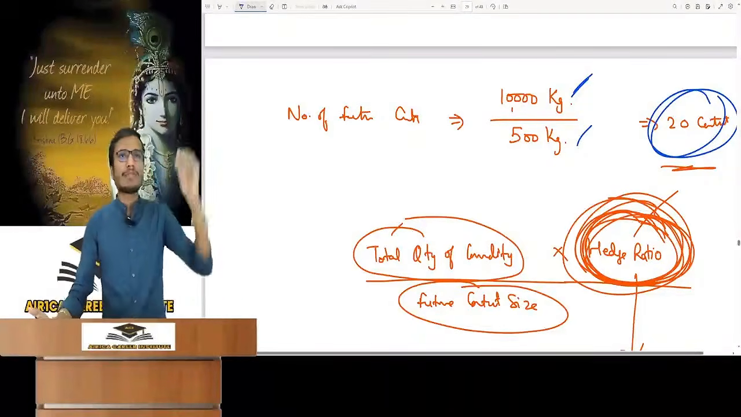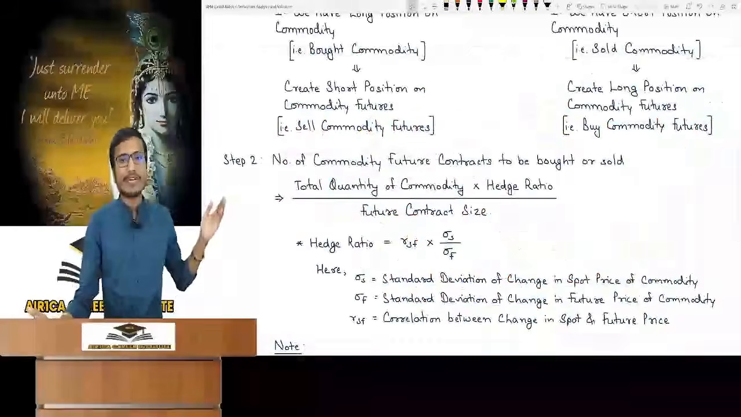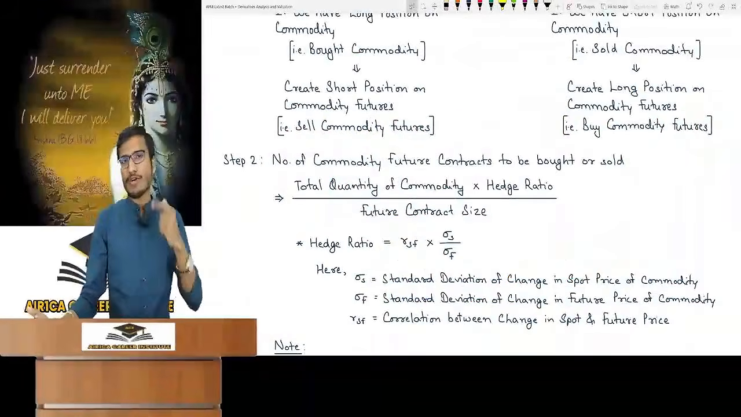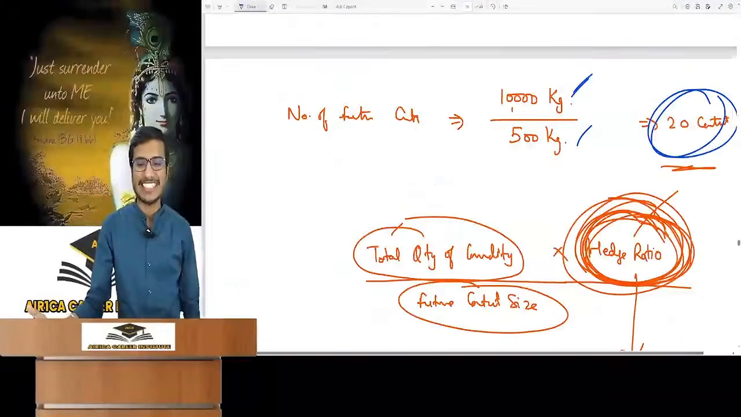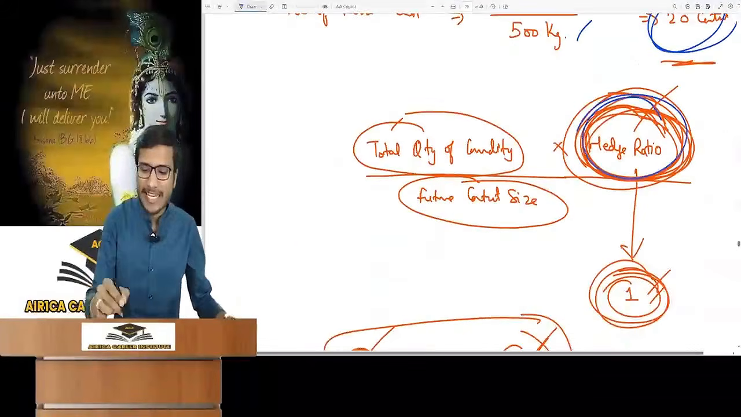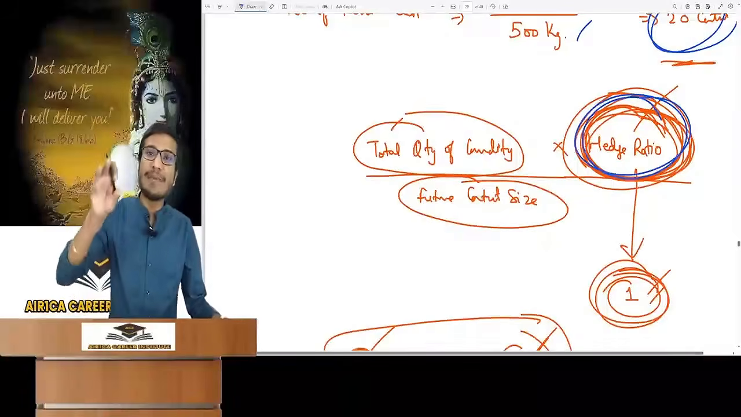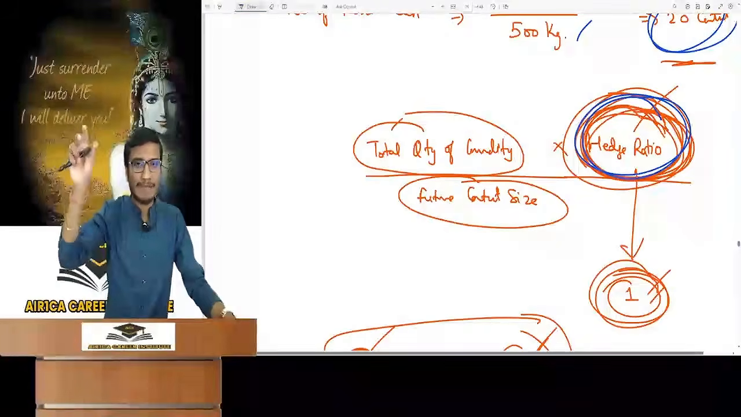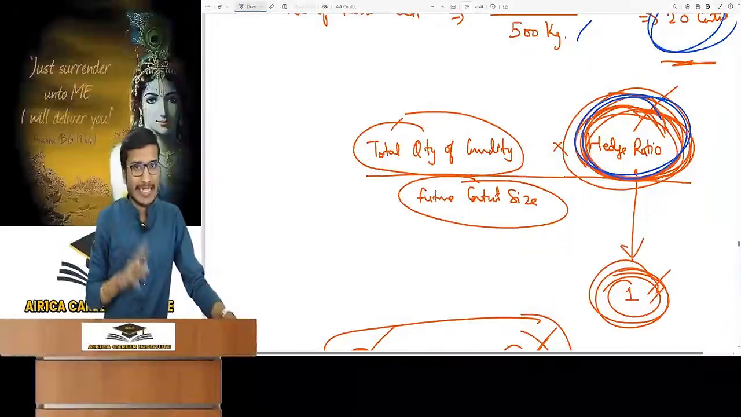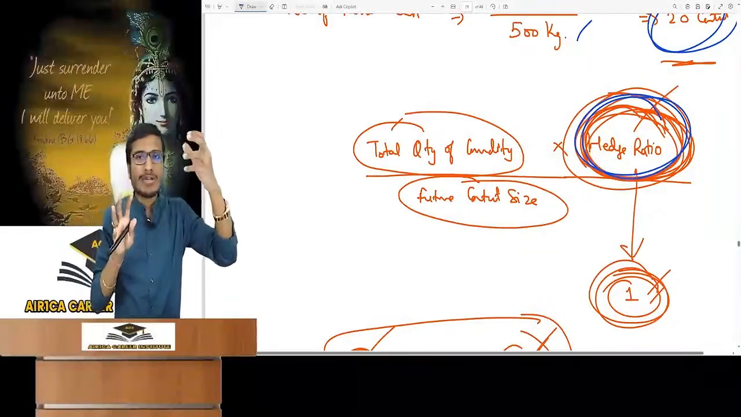See here, the formula is total quantity of commodity divided by future contract size. One more thing in the formula: total quantity of commodity multiplied by hedge ratio. What is this? Sir, you didn't explain this hedge ratio. It is not tough. This is the beta of the commodity. Like in the case of shares, value of share portfolio into beta divided by price of one future contract. So instead of price and value, we took quantity.